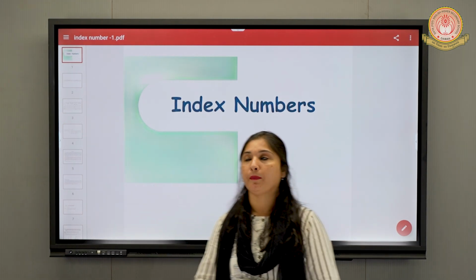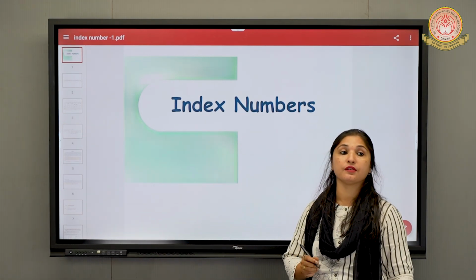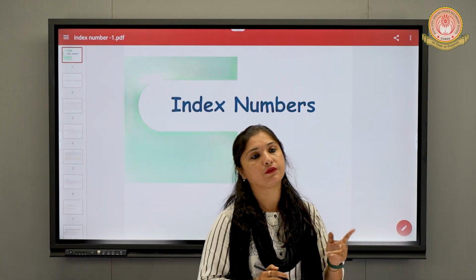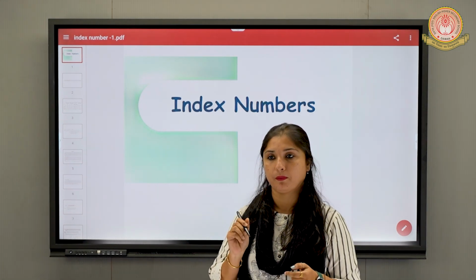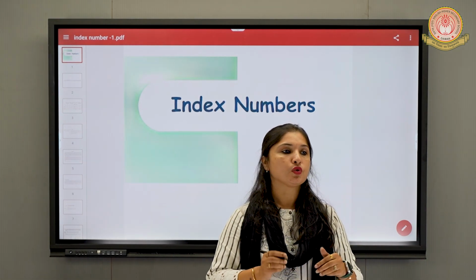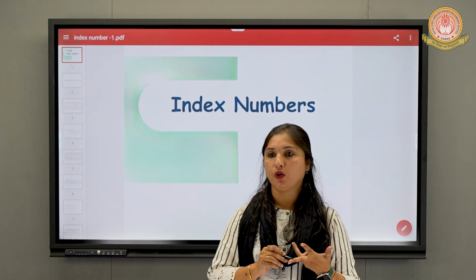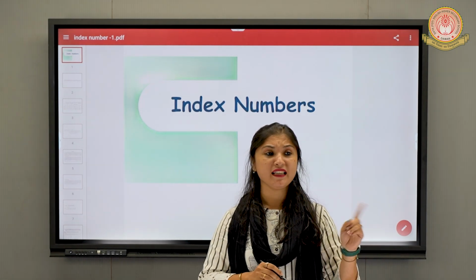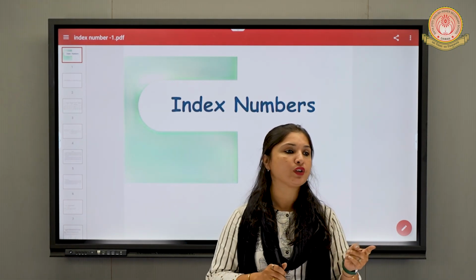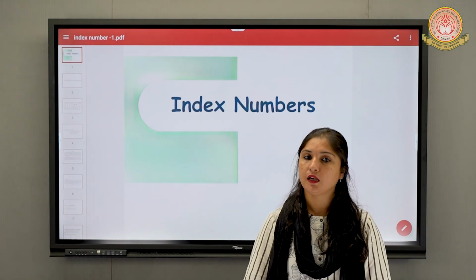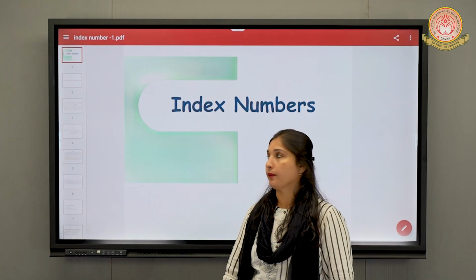So you have to prepare this chapter very nicely because one question for 5 marks will be compulsory coming from this chapter. From the exam point of view, it is very important. And section F, which is 5 marks, one question for sure will be coming from this chapter. Is it clear? Okay, we'll start with the chapter.